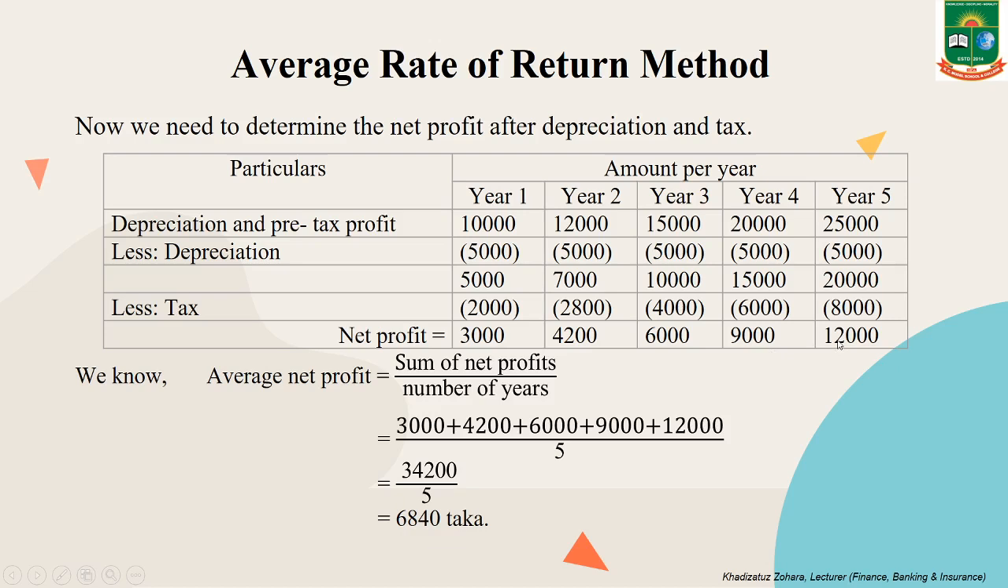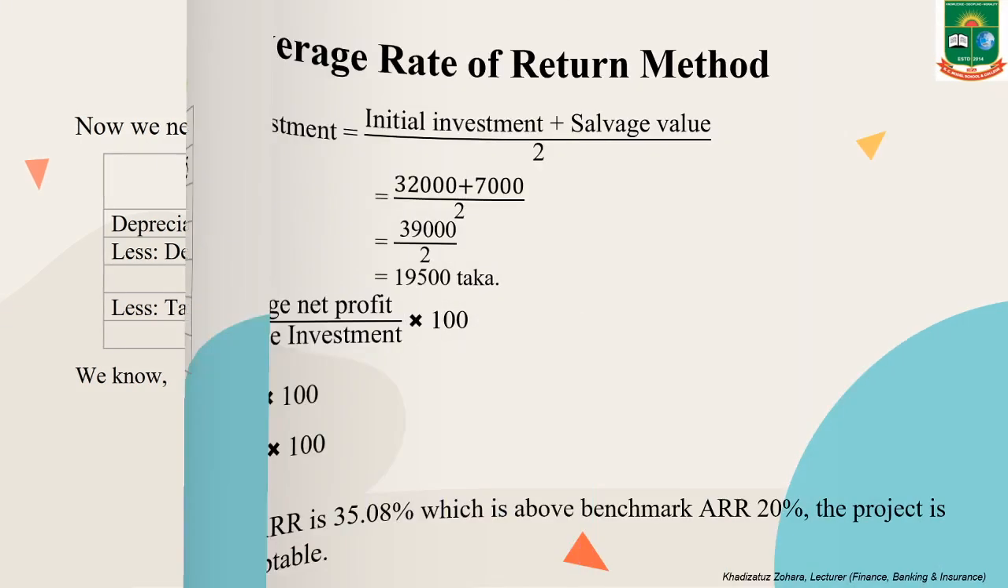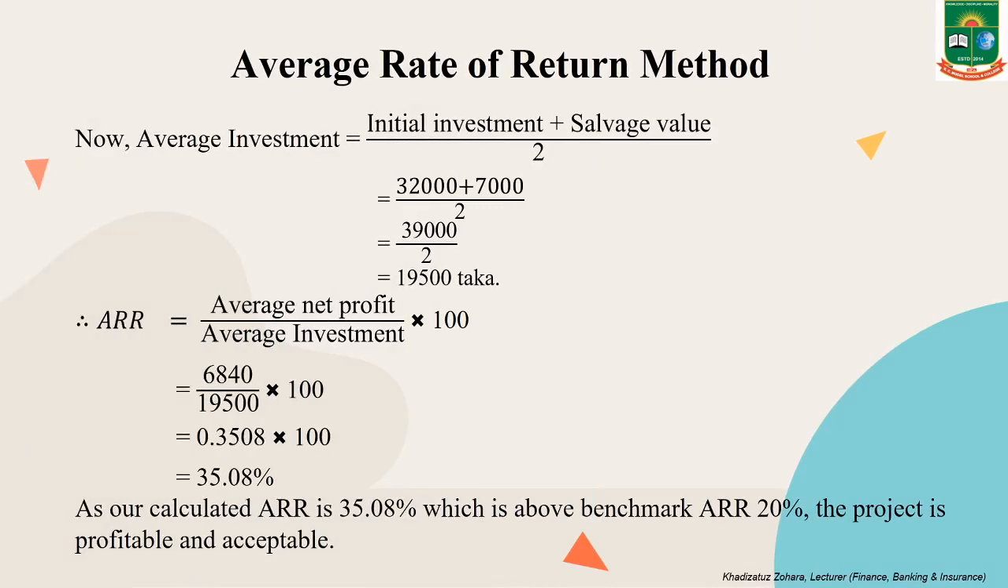So, we know average net profit equals sum of the net profits divided by number of years. This is 3,000 plus 4,200 plus 6,000 plus 9,000 plus 12,000 divided by 5. 34,200 divided by 5 equal to 6,840 taka. The average net profit is 6,840 taka. And average investment equals 32,000 plus 7,000 divided by 2 equal to 19,500.